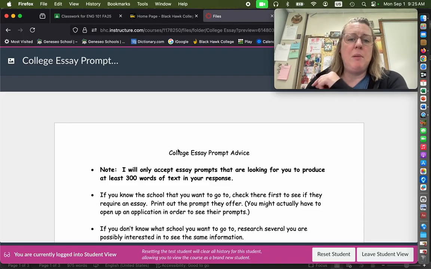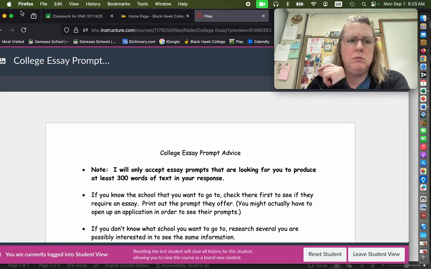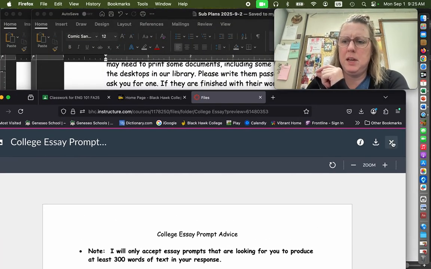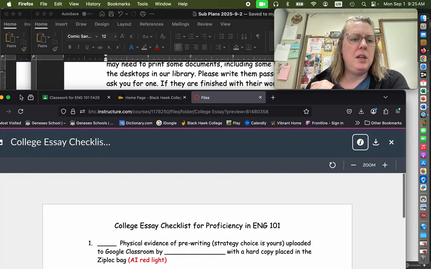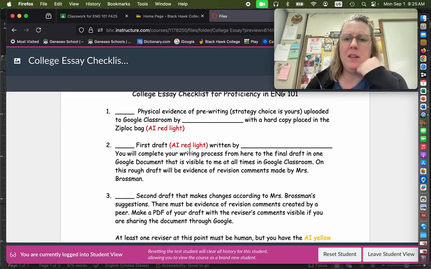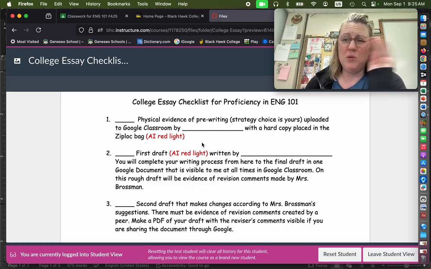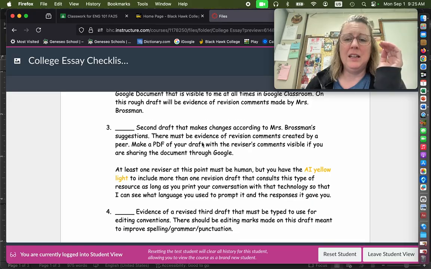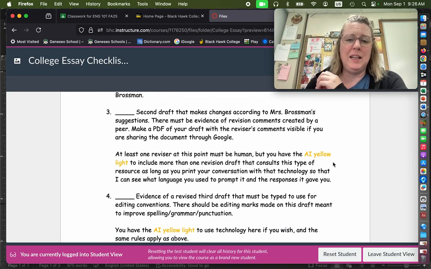So that brings me back to, I'm going to get out of this. Sorry that I can't see. There's my X. I'm going to go into that actual college essay checklist. And so here you've got the electronic version of it. The sub is going to also give you a paper copy of this. This reminds you of the AI red lights that I was talking about. You don't need AI help in the beginning, but once we get farther in the revision process, then remember you've got the yellow light again there.